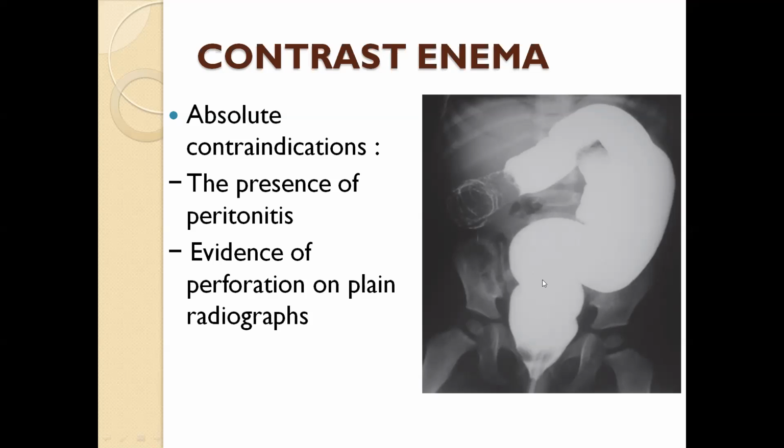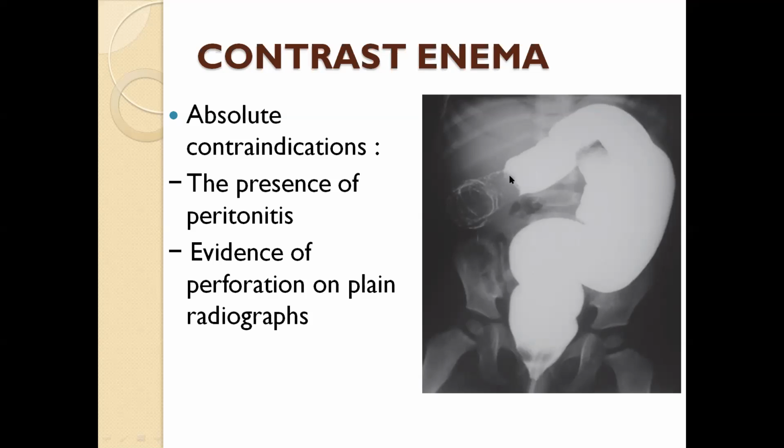X-ray barium enema, in which the diluted barium sulfate is injected into the rectum to visualize the colon. So rectum, sigmoid colon, descending colon, and transverse colon you can easily appreciate. Then this contrast does not reach into the proximal portion of the transverse colon because of the obstruction in the lumen.